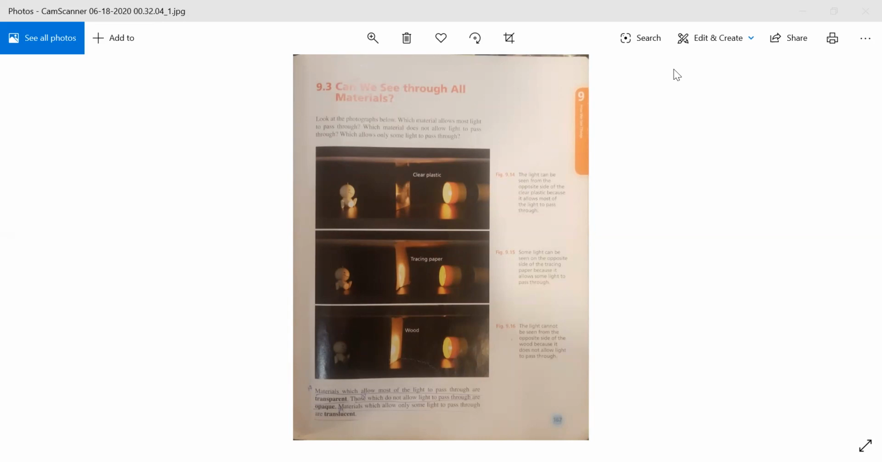But there are some objects in figure 9.16 which do not allow any light to pass through them, not much and not even a small quantity of light. For example, wood. So wood is an opaque object because it does not allow light to pass through.